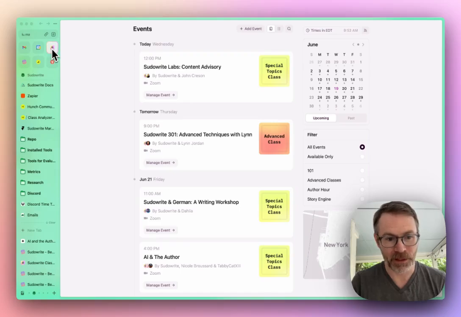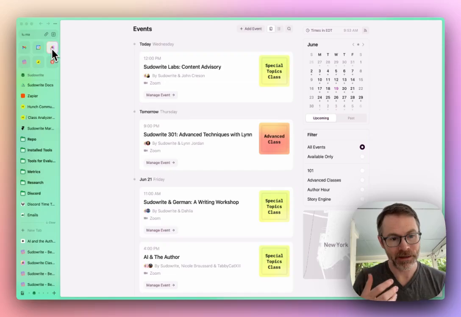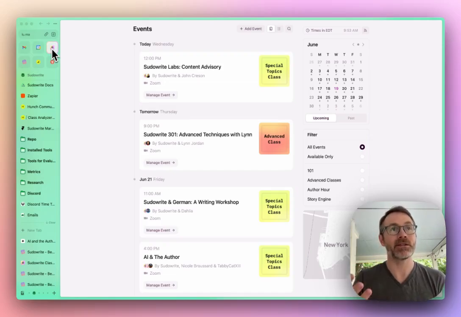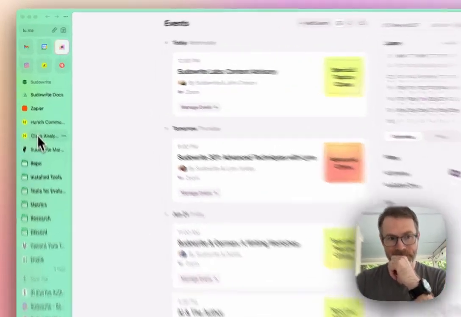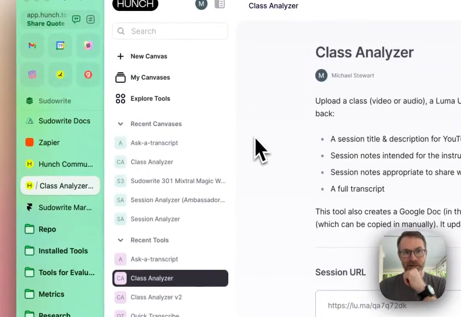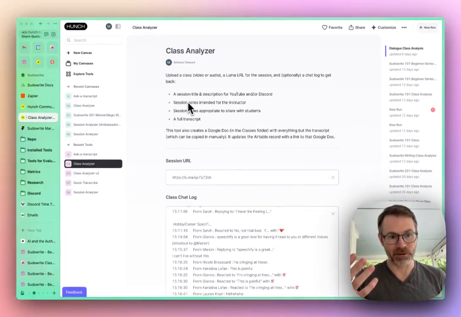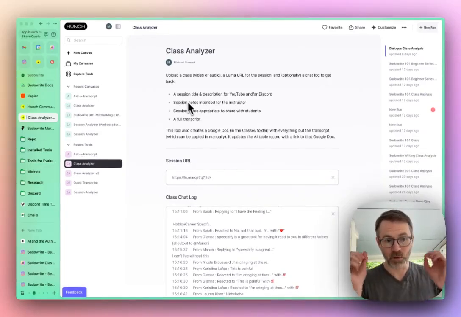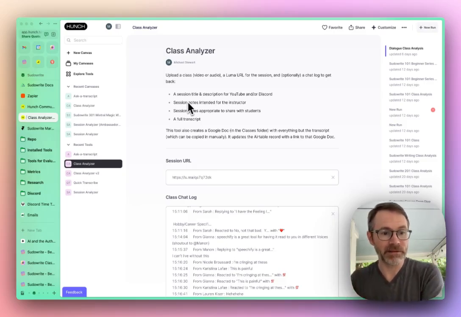Even at 2 times speed, if I was to watch that, I would not be able to absorb everything. I wouldn't be able to do justice to what these teachers covered. And our goal is to make sure that we're making the most of that material. And so I built something on Hunch called the Class Analyzer. So the Class Analyzer is intended to take what already exists and give us what we need from it.